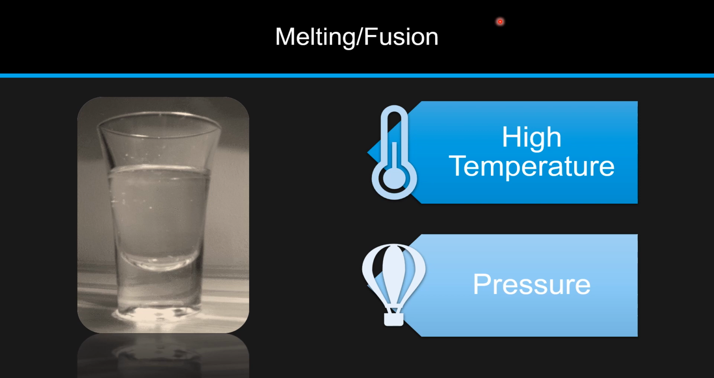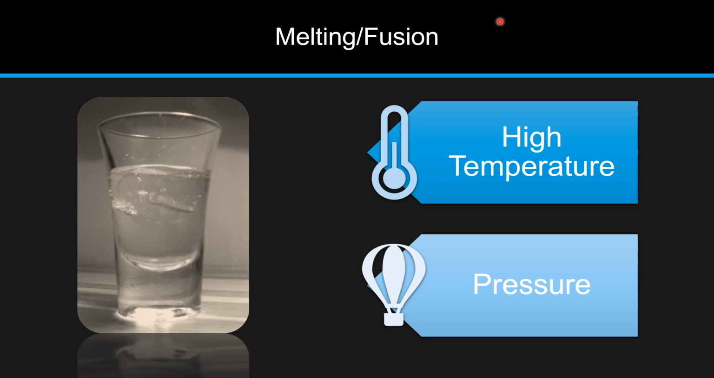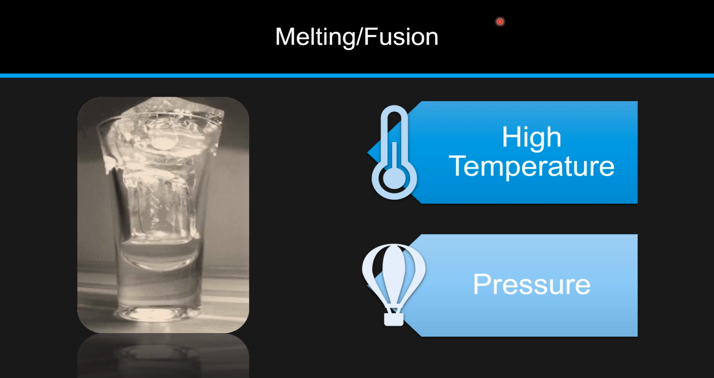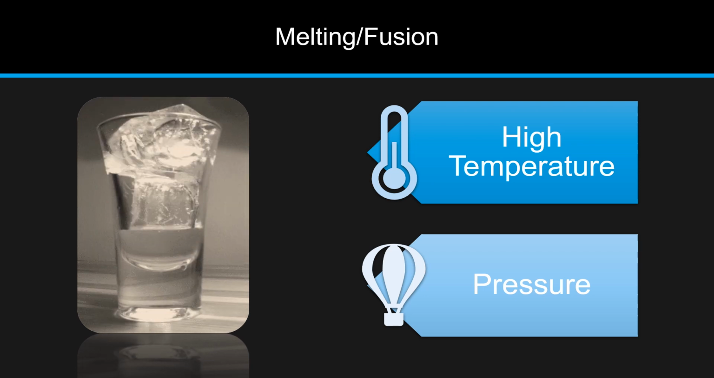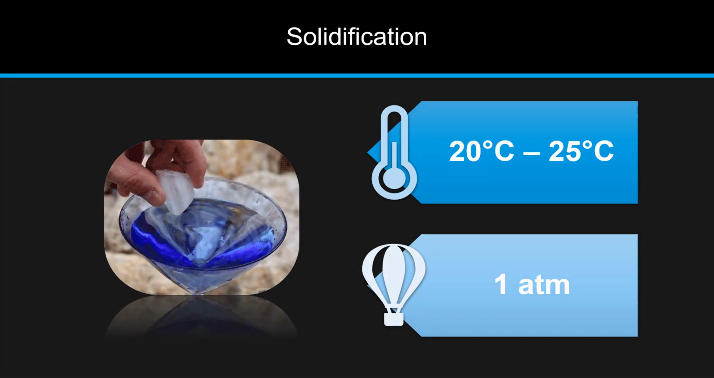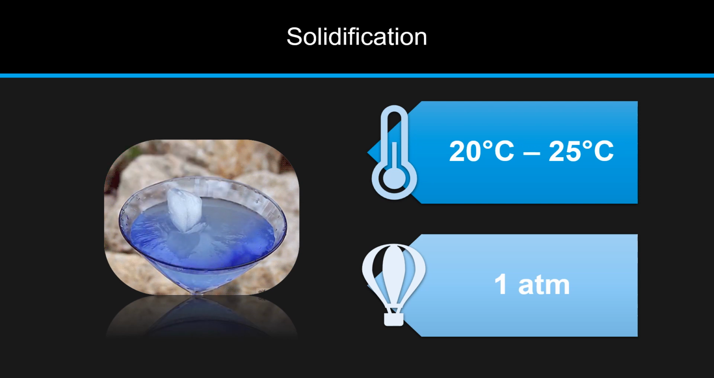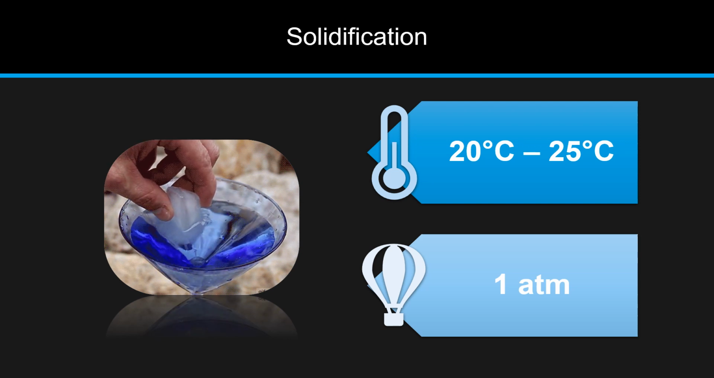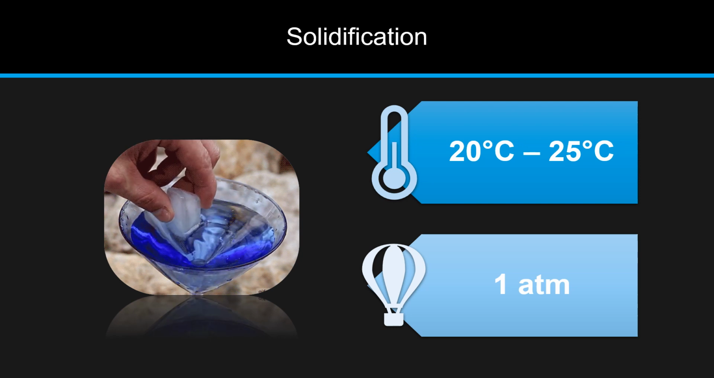The melting point of a substance depends on pressure and is usually specified at a standard pressure of 1 atm, or 1 atmosphere, or 100 kPa. Next is solidification. This is the phase change from liquid to solid of a substance at room temperature and atmospheric pressure.